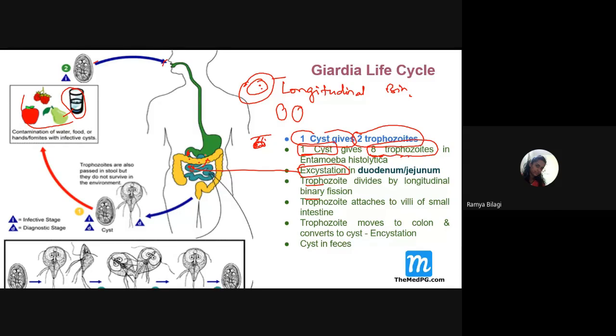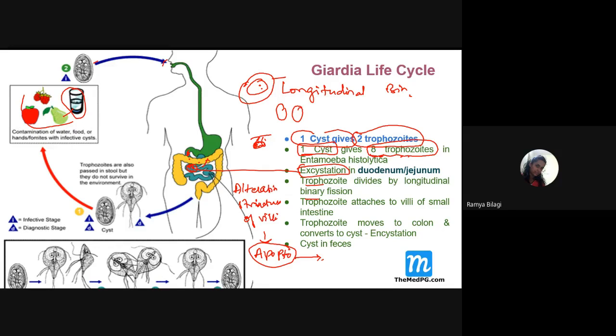Then what this fellow will cause is an alteration in the structure of the villi. When this alteration takes place, it will lead to apoptosis of the cells containing the villi.